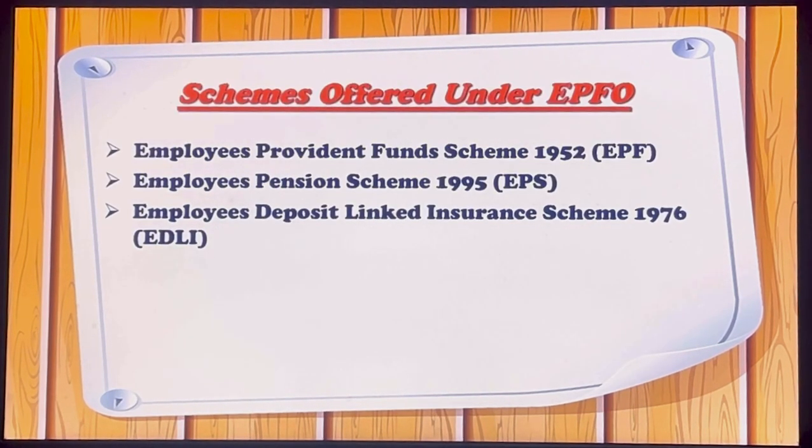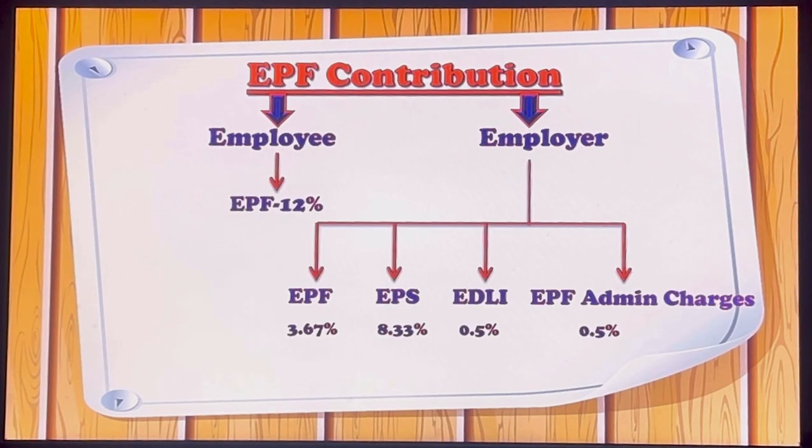So what are the schemes offered under EPFO? Employees Provident Fund Scheme 1952, that is also known as EPF. Employees Pension Scheme 1995, it is also known as EPS. Employees Deposit Linked Insurance Scheme 1976 and it is also known as EDLI.